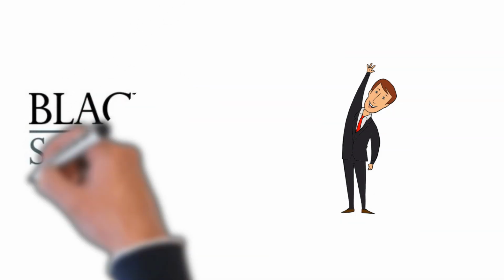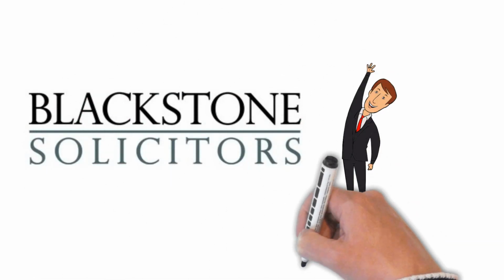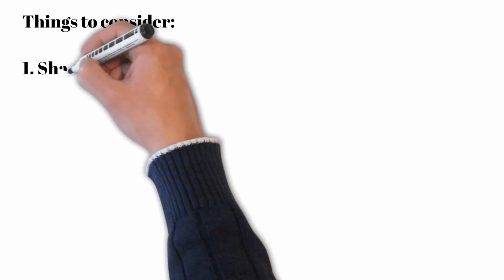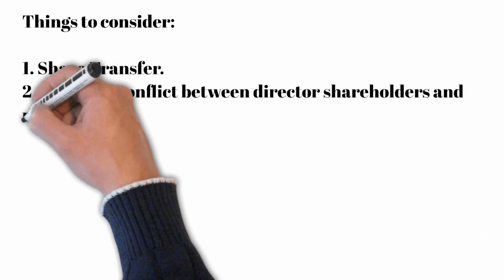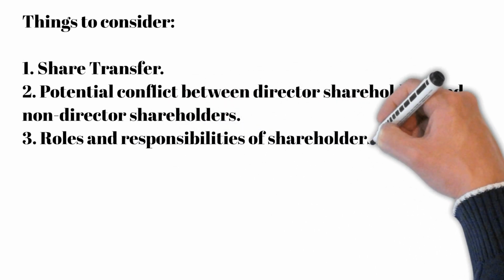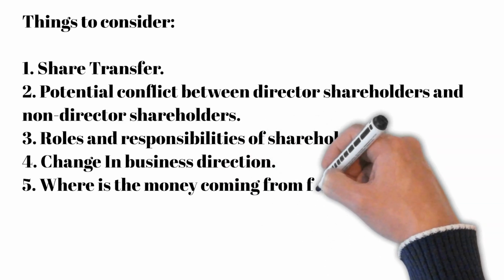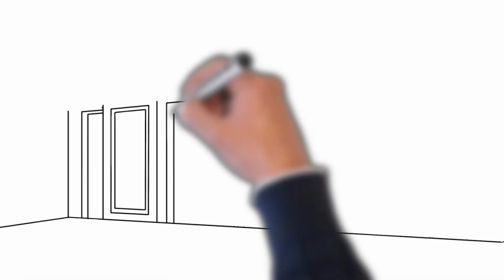I'm going to discuss some of the more important things to consider. So, what are the main issues the agreement should address? Things to consider: 1. Share transfer. 2. Potential conflict between director shareholders and non-director shareholders. 3. Roles and responsibilities of shareholders. 4. Change in business direction. 5. Where is the money coming from for the business? 6. Competition. 7. Exit strategy.